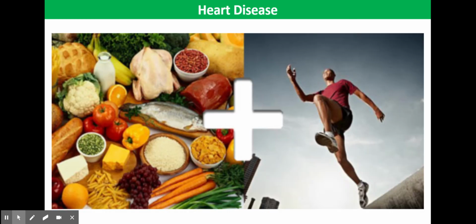Treatment for coronary heart disease can help manage the symptoms and reduce the risk of further problems. Coronary heart disease can be managed effectively with a combination of lifestyle changes, medicine, and in some cases, surgery. With the right treatments, the symptoms of coronary heart disease can be reduced and the functioning of the heart significantly improved.